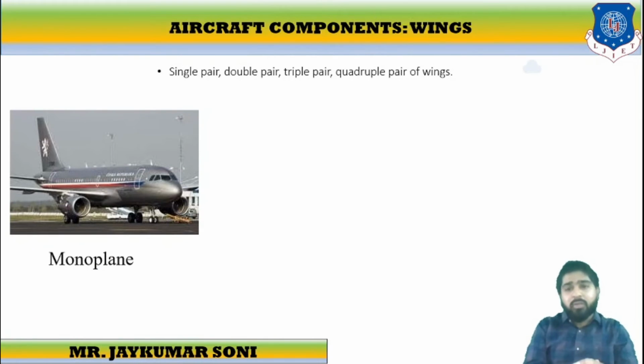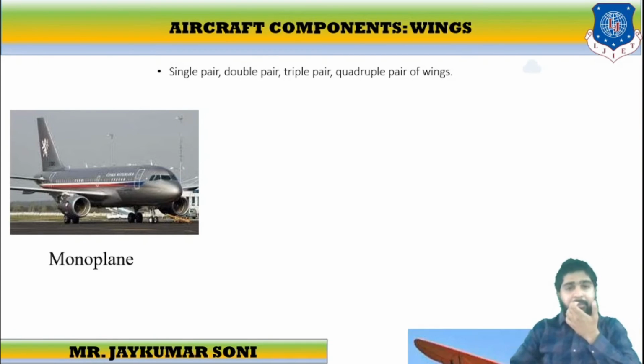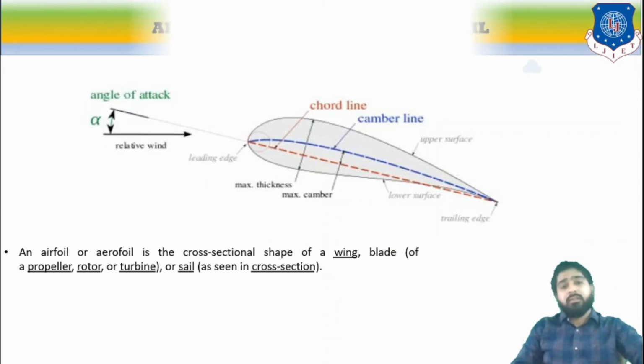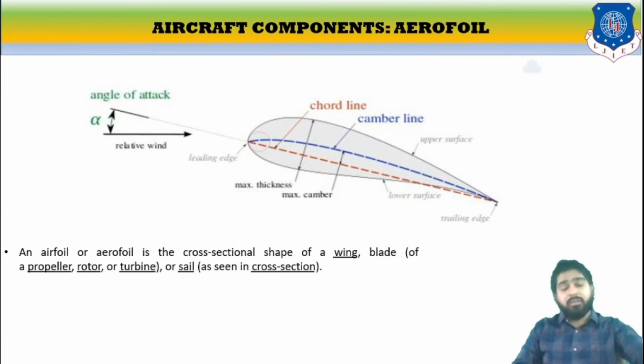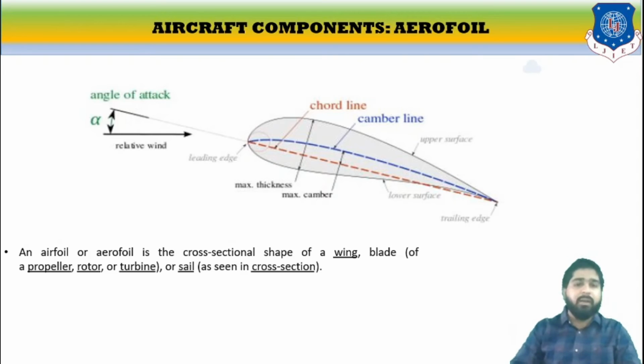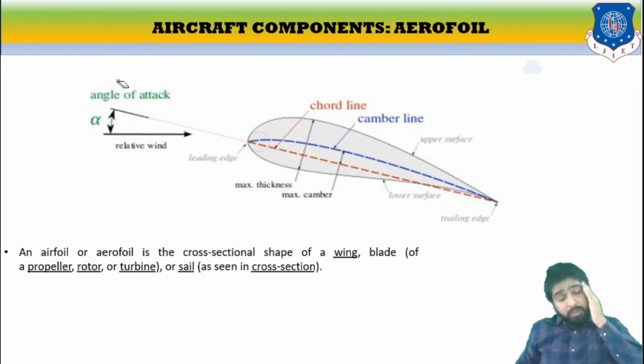Let us discuss the wings. It can have a single pair, double pair, triple pair, or quadruple pair of wings. If we discuss that, then biplane, triplane. Let us discuss the airfoil. This is one of the most important topics, and you have to go through this particular segment in your book. I will just narrate a brief introduction, which is one of the most important parts.